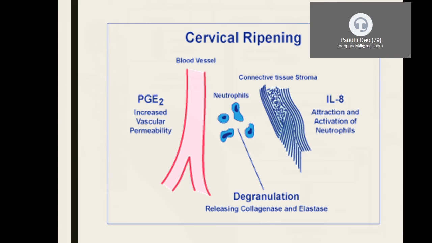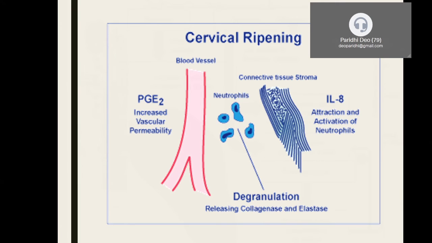For the degradation of collagen, it requires an enzyme called collagenase. This collagenase is released from the neutrophils upon degranulation. Thus, it hydrolyzes the collagen, allowing the cervix to be more flexible and to dilate. Thus, it helps in the induction of labor.